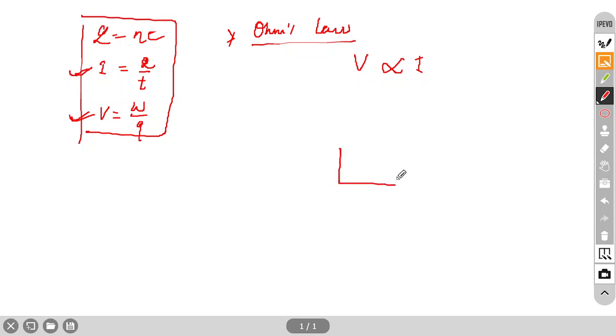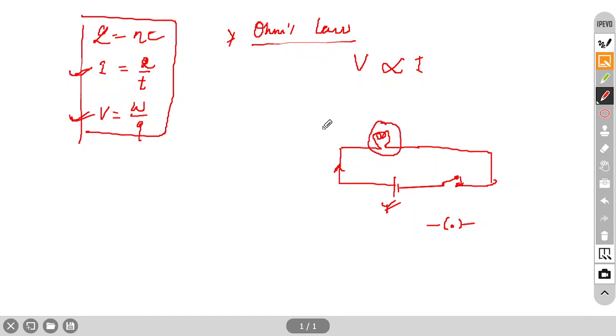Suppose you take one circuit. I think all of you know this. For a circuit there are four essential parts. First, a battery should be there like this. Then a wire, and one bulb or any resistance, and one switch. You can represent the switch like this as well as this. If you place one point here, it will be closed. So switch, battery, wire and bulb: at least these 4 components are essential to show the circuit.